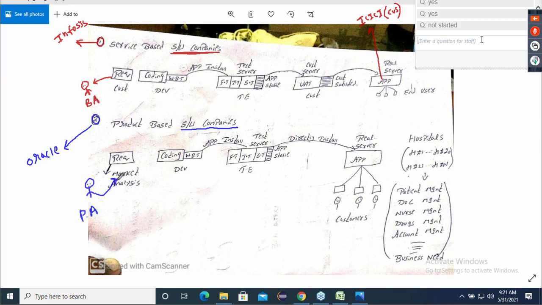Right now, we don't have any projects. Right now, there are no projects. Customer is not at all coming. So first thing, I want you to do one round of market analysis. As soon as the manager says do one round of market analysis, what is the first question the PA will ask?